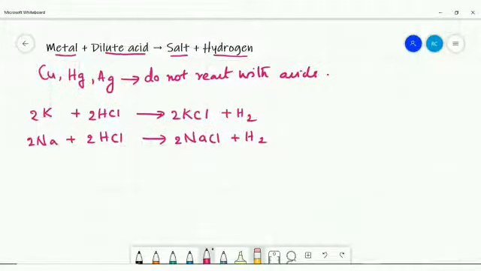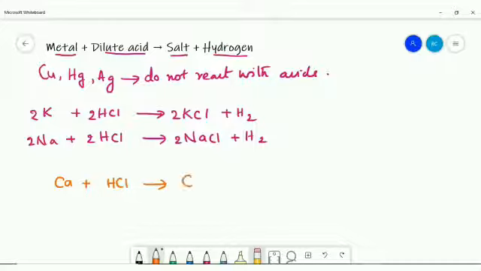If you look at elements like calcium, calcium also reacts vigorously, but the reaction is not as vigorous as sodium and potassium. So calcium will be reacting with HCl and form calcium chloride, CaCl2 plus H2. But the reaction is not so vigorous like sodium and potassium.